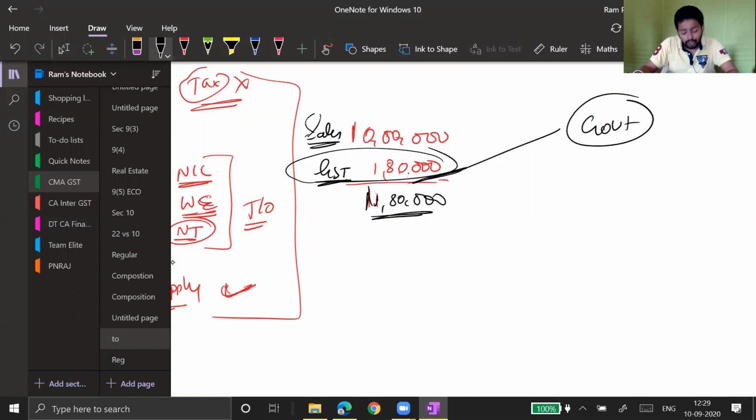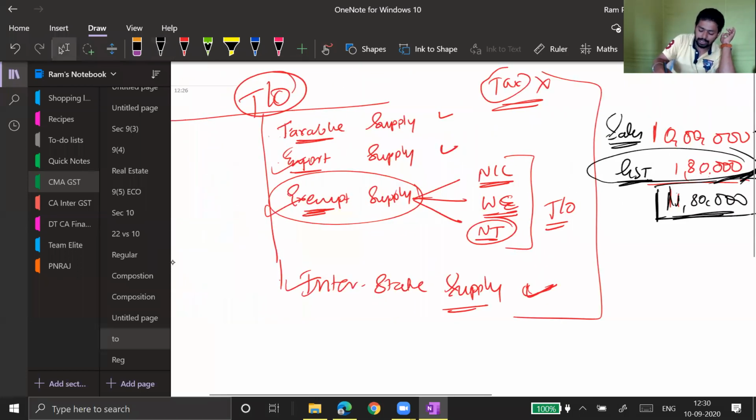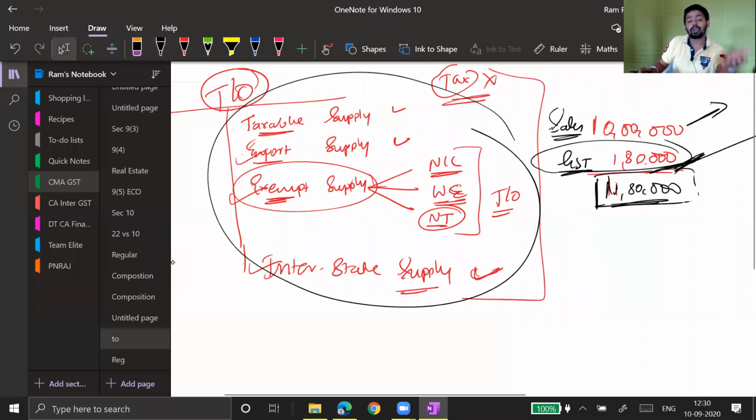What is your income or your sales is this 10 lakh, and therefore GST law says while considering aggregate turnover, please remember, do not take what money has been credited to your bank account, because that money may include even the GST component that you have collected from the customer on behalf of the government, and you are going to pay to the government. So please remember, GST should not be considered as a part of aggregate turnover. The turnover that you are considering for eligibility should be exclusive of GST and not inclusive of GST. This is also a very important aspect.